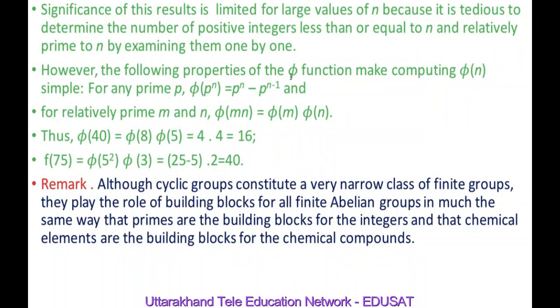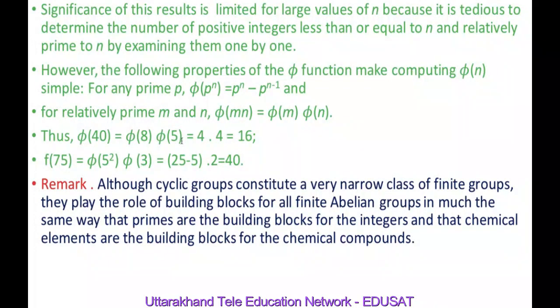So for this we make use of some properties of the Euler phi function, which is an important number theoretic function. If p is a prime number, then phi(p^n) is equal to p^n minus p^(n-1). And for relatively prime m and n, phi(mn) is equal to phi(m) times phi(n). It means phi(40) can be written as phi(8) times phi(5), because 8 and 5 are relatively prime.